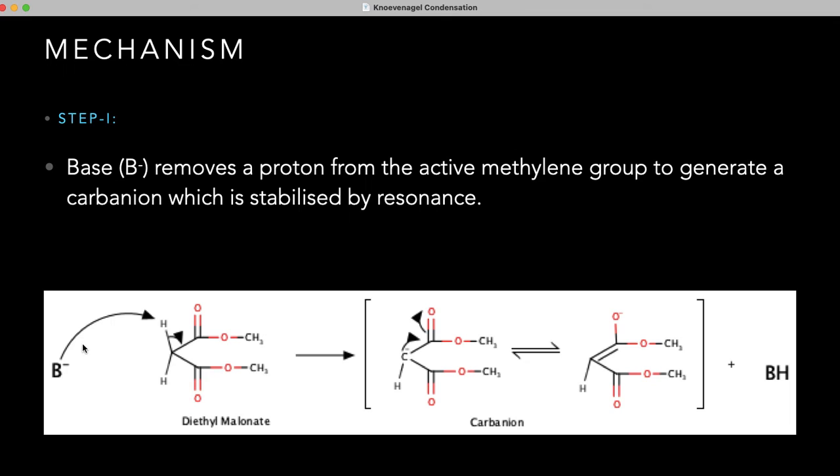Okay, in the first step, the base removes the proton from the active methylene compound. There is the loss of BH, and there is the formation of a negative charge on this carbon. That is, there is the formation of the carbanion. This carbanion is stabilized by resonance. This electron pair forms the double bond between these two carbons. The double bond between carbon and oxygen breaks, and there is a negative charge on the oxygen. This carbanion is stabilized by resonance.